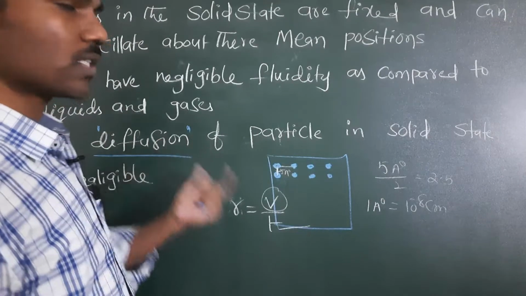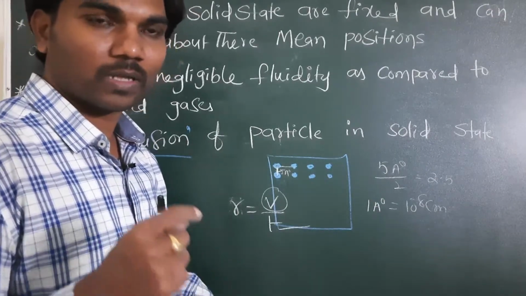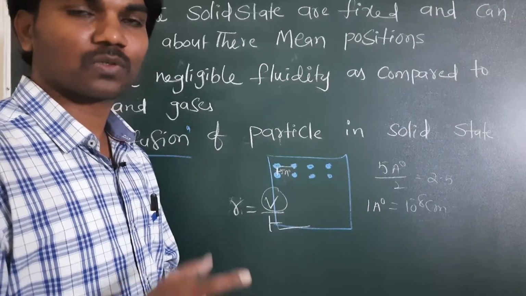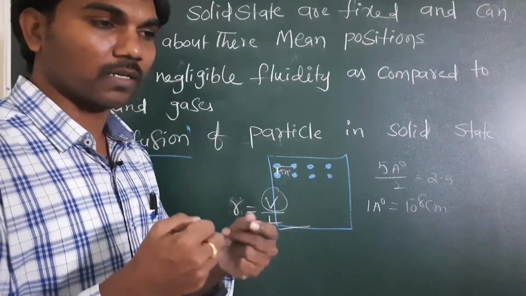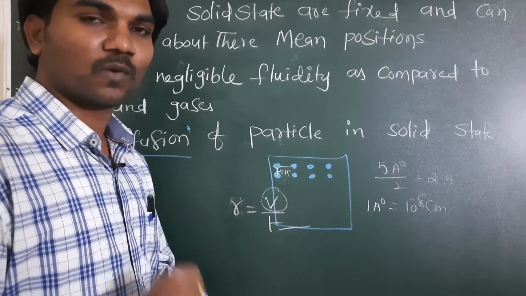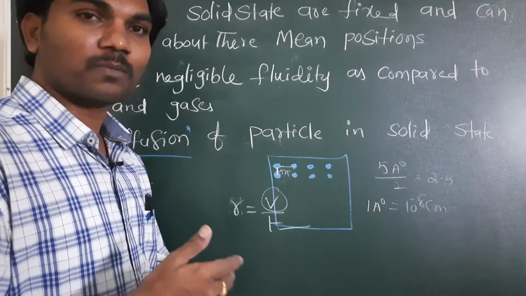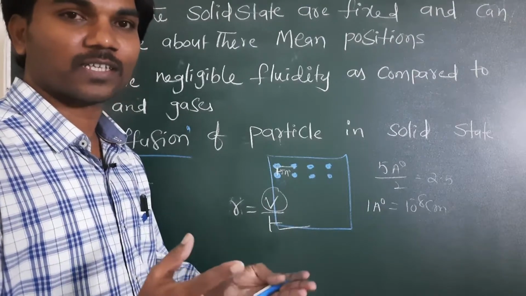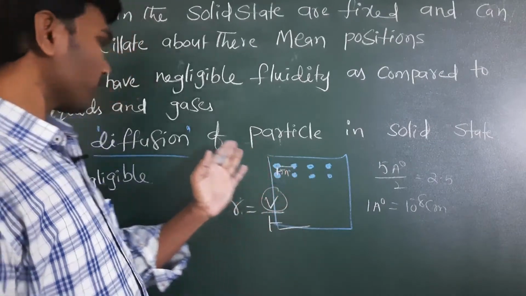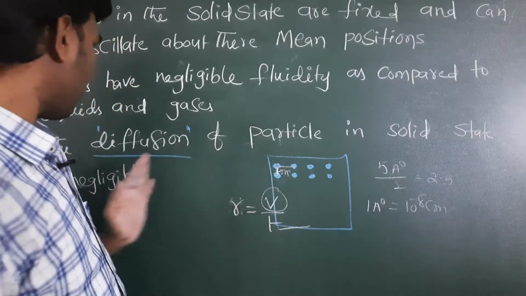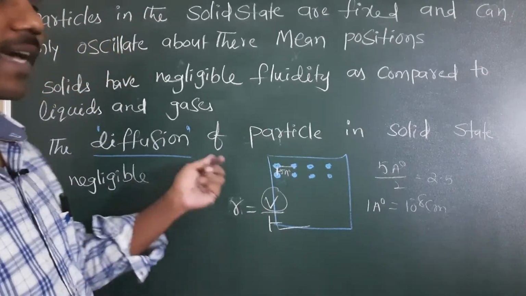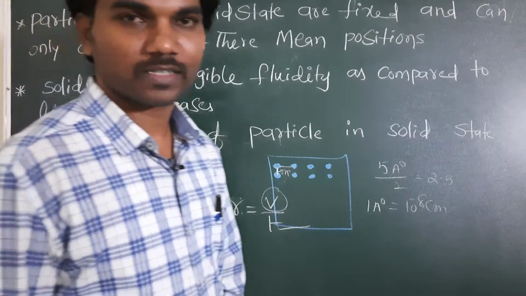Solids cannot diffuse from one place to another with respect to time, so solids have a fixed shape. In solids, intermolecular forces are very strong. When intermolecular forces are very strong, the atoms present in a solid cannot escape from them. That's why the diffusion of particles in solid state is negligible. We cannot consider them. So these are the characteristics of solids.